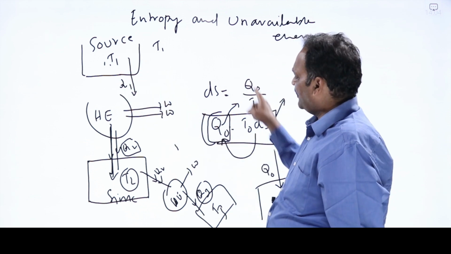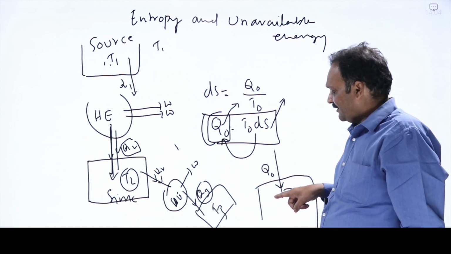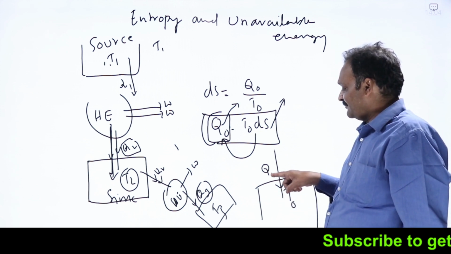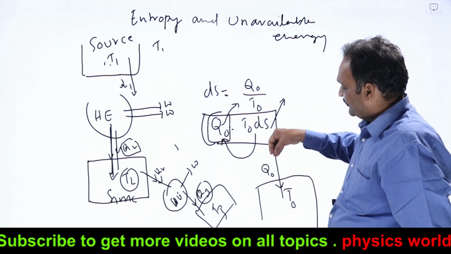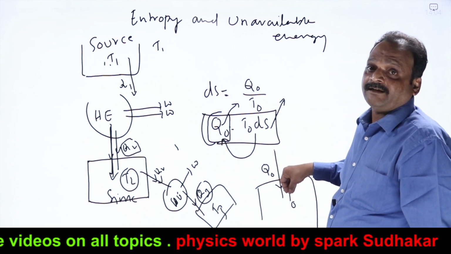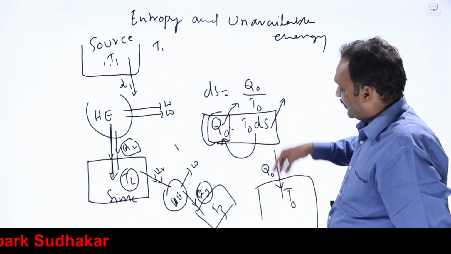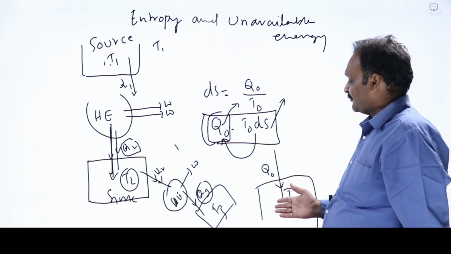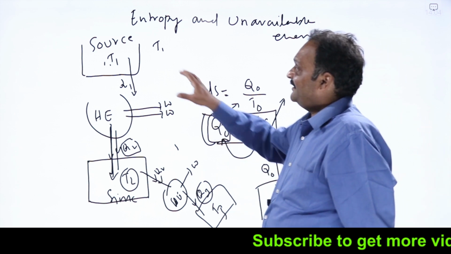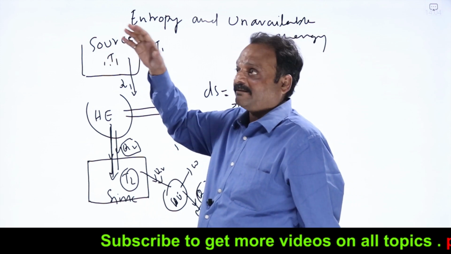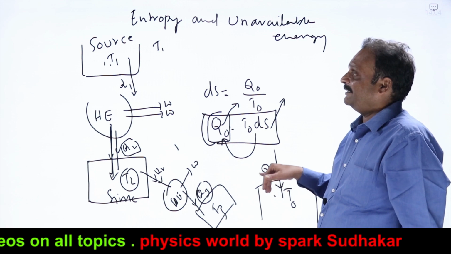Similarly, after performing all these heat engines, finally I am rejecting heat into another heat sink at T0. When you give a small amount of heat, its temperature may not increase appreciably, but if you keep on rejecting Q0 amount of heat every time into T0, what will happen? Its temperature keeps on increasing. So the highest temperature in the universe will keep on decreasing, and the lowest temperature in the universe will keep on increasing.